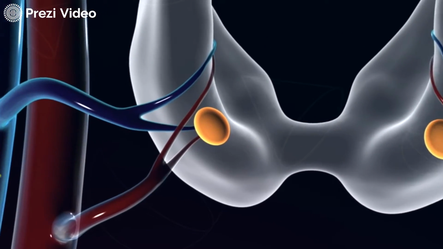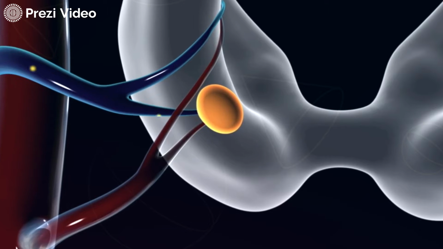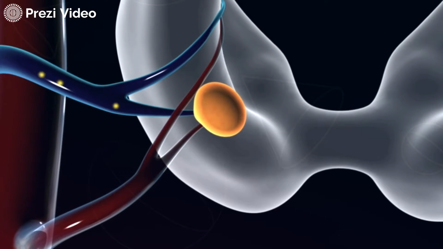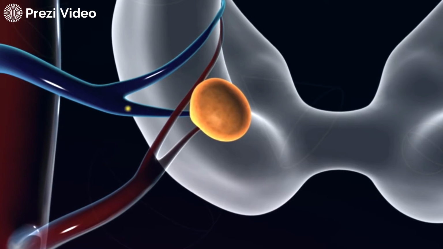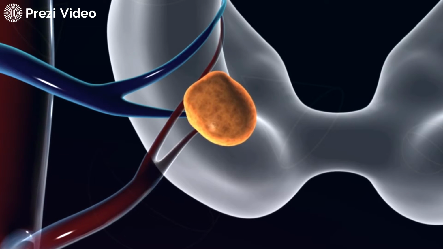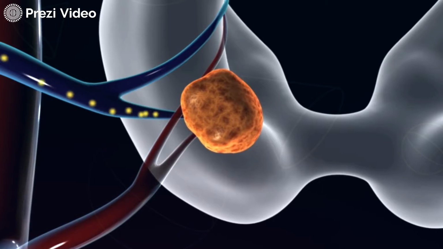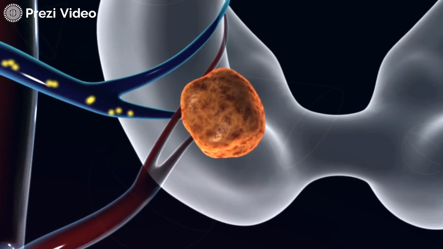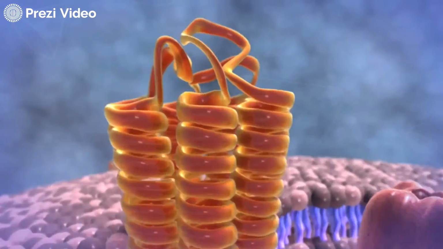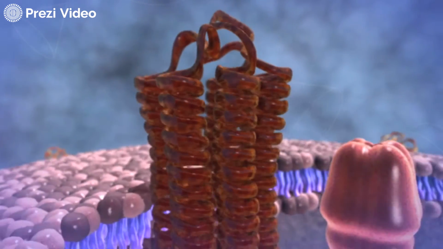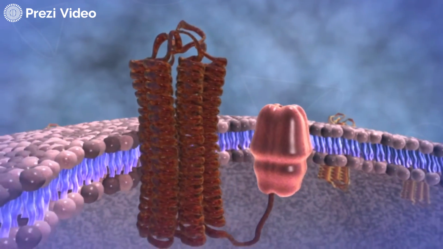The majority of the time, parathyroid tumors are located in one of the four glands. A parathyroid tumor is, in most cases, a benign tumor that grows to an abnormal size. As it grows, it releases more parathyroid hormone, thus causing hyperparathyroidism. The tumor develops when there's a disturbance in the sensor on a single parathyroid cell.